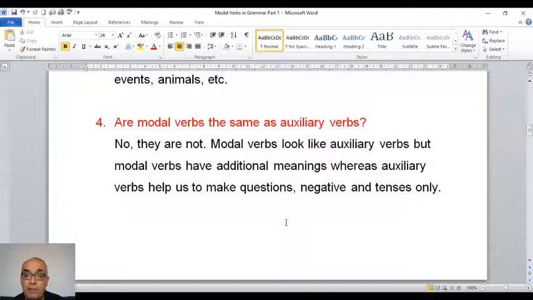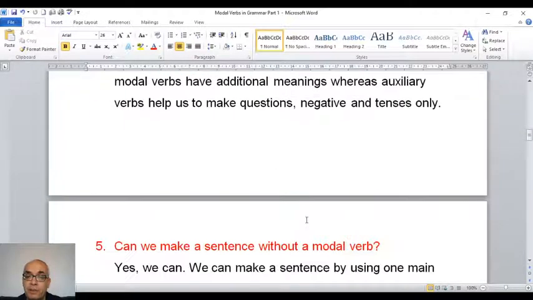So I repeat, modal verbs look like auxiliary verbs, but modal verbs have additional meanings, whereas auxiliary verbs help us to make questions negative and tenses only. And that's the difference between auxiliary verbs and modal verbs.